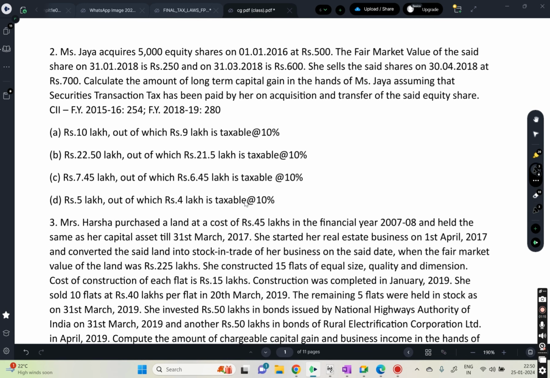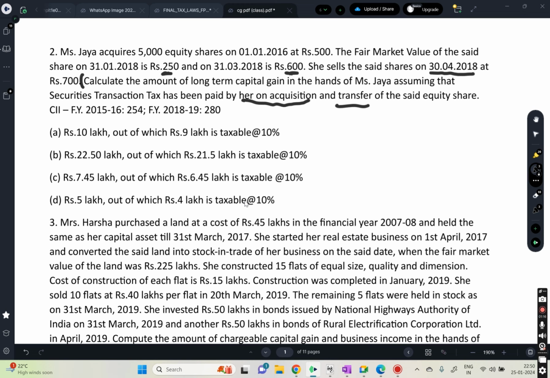The fair market value of the said share on 31/1/2018 is 600. She sells the said shares on 30/4/2018 at 700. Calculate the amount of long-term capital gains in the hands of Jaya, assuming that STT has been paid on her acquisition and transfer of the said equity shares.